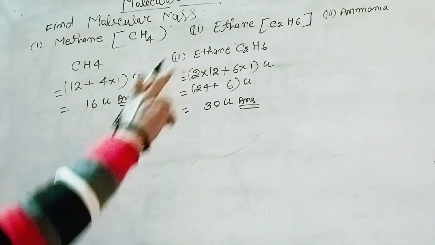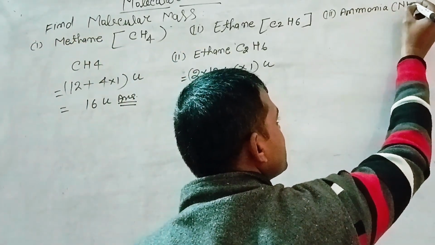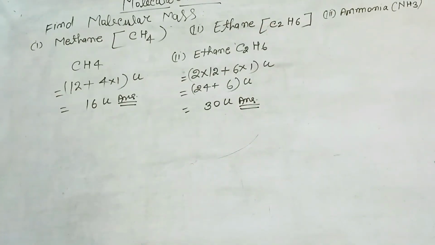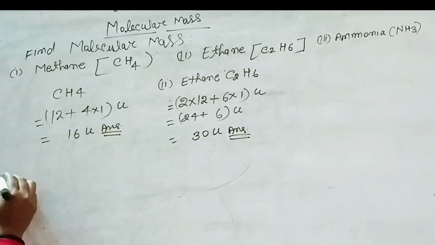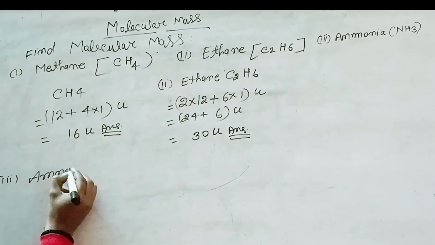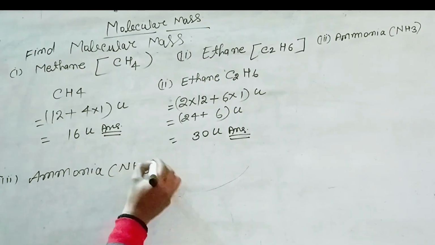Next, ammonia. So chemical formula NH3. Chemical formula of ammonia NH3. Third, ammonia NH3.